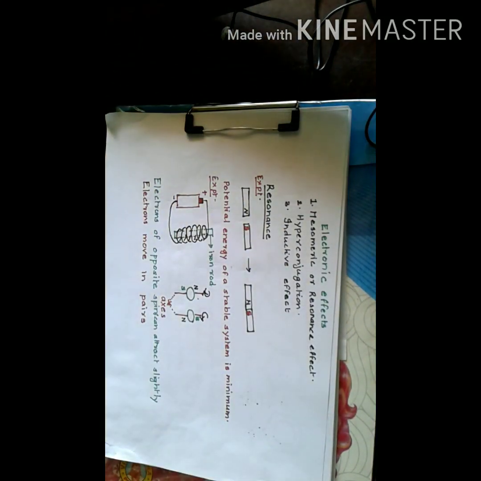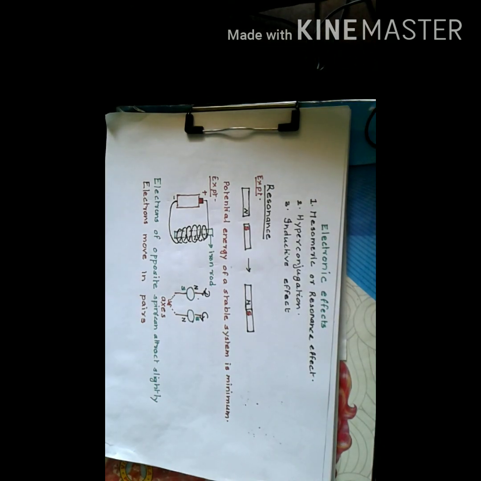To understand organic chemistry, you must know the various electronic effects in organic chemistry. Now, the first one is mesomeric or resonance effect, the second one is hyperconjugation, and the third one is inductive effect. To study mesomeric or resonance effect, you must know what is resonance.